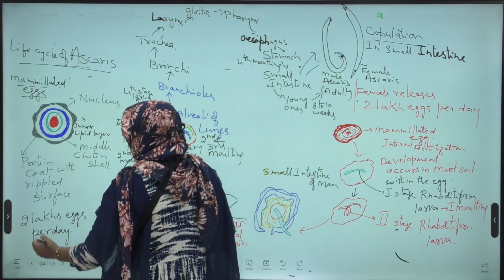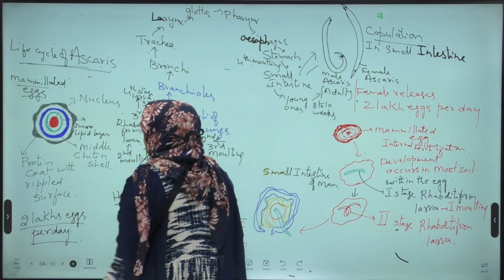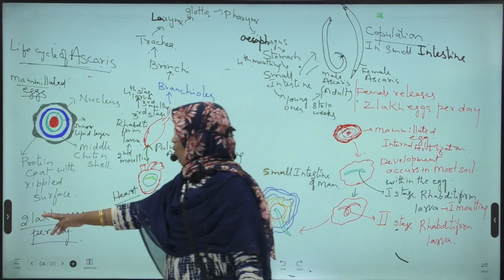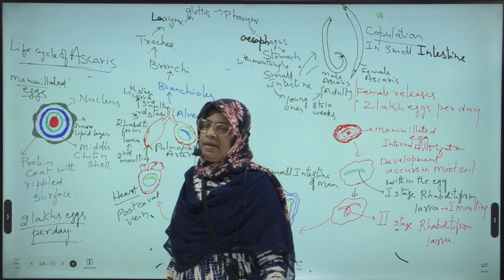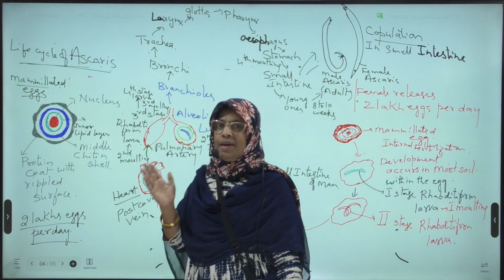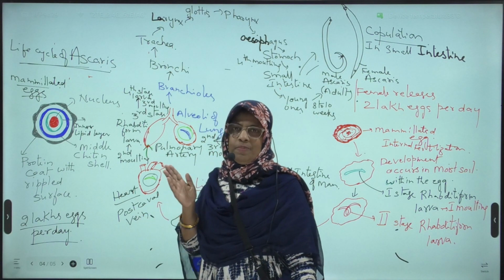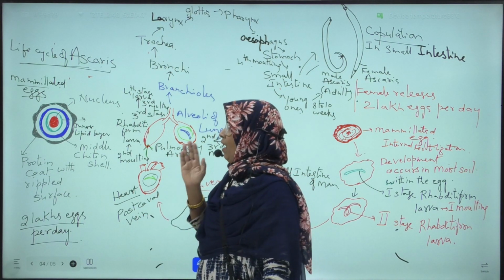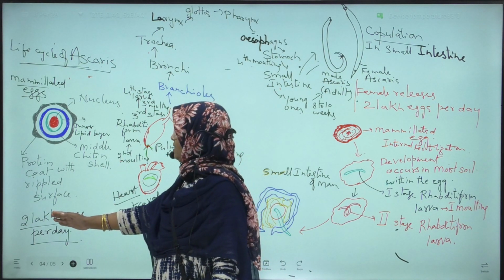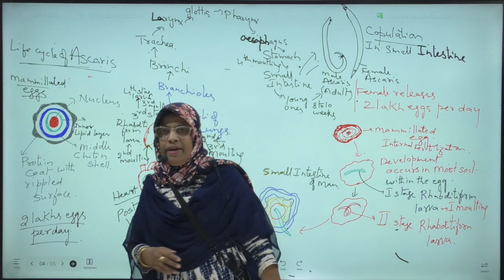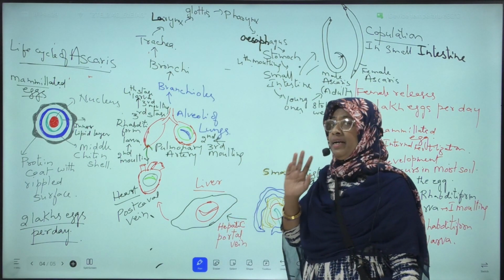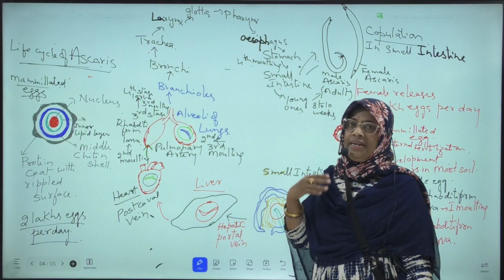After copulation, how many eggs does the female lay per day? 2 lakh eggs per day. Copulation between the male and female Ascaris takes place in the small intestine of man. After copulation, the female Ascaris releases 2 lakh eggs per day. This means high reproductive capacity. It is an adaptation to the parasitic mode of life.